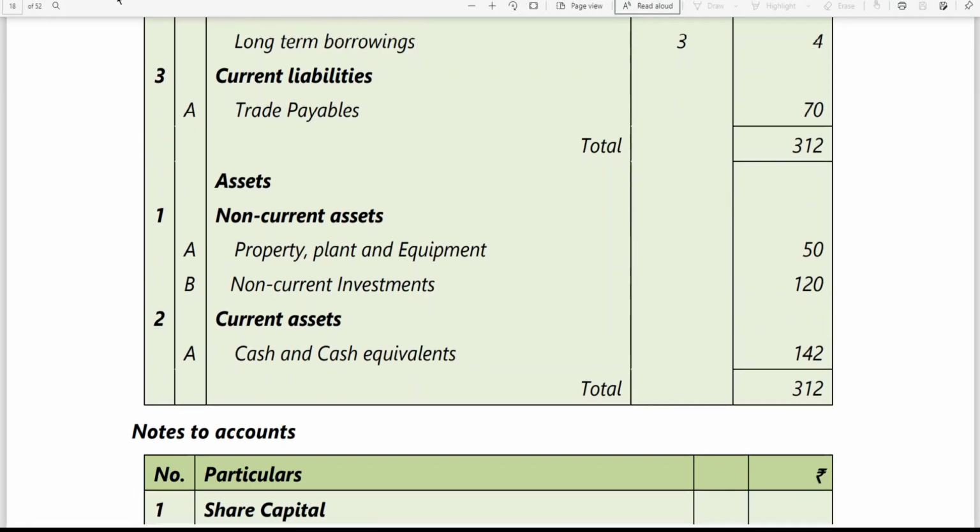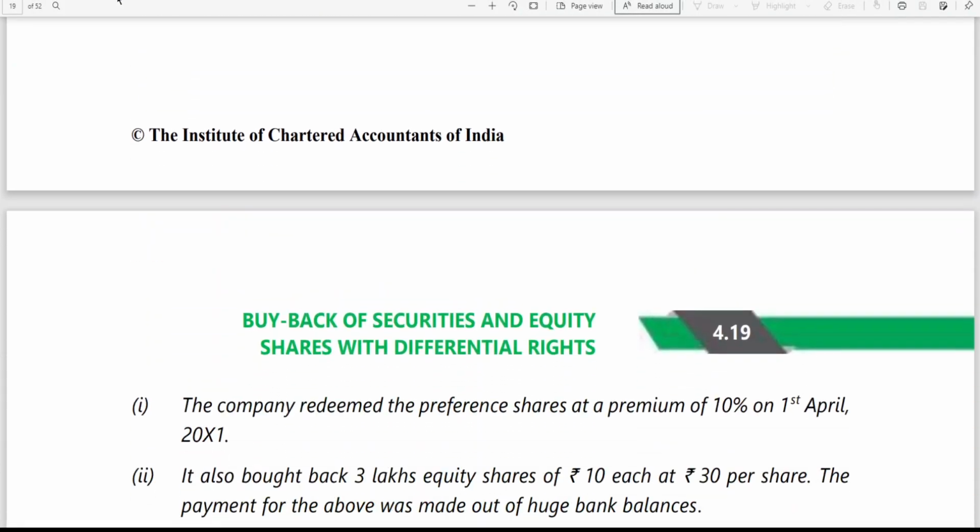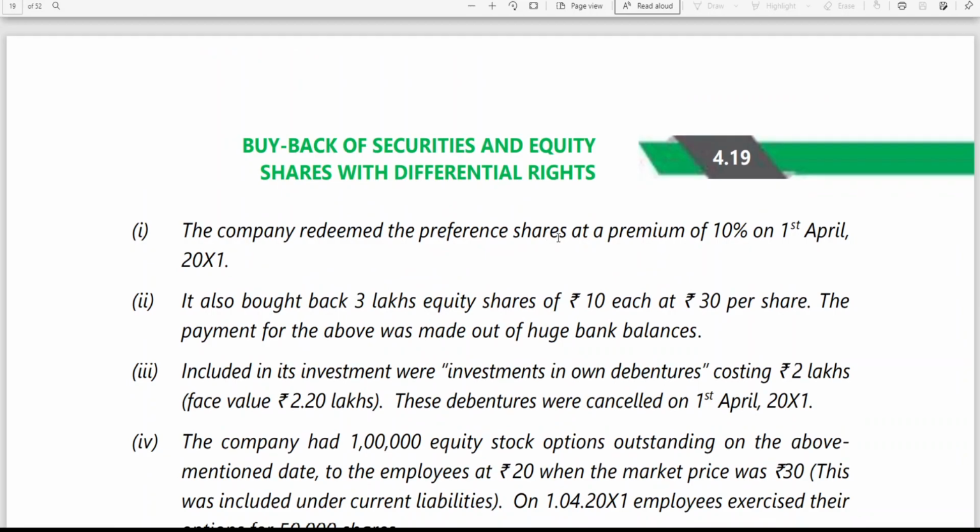Buyback, you know. The only thing is that here the company redeemed preference shares. You know, in group 1 you learned it bought back 3 lakh equity shares. This is buyback. You learned that. Investment in own debentures, you learned this topic in group 1, redemption of debentures. I think this was a problem you used to have in debentures in group 2. Anyhow, it is now in group 1. So redemption of preference shares and investment in own debentures you got in group 1. Buyback of shares I have already explained.